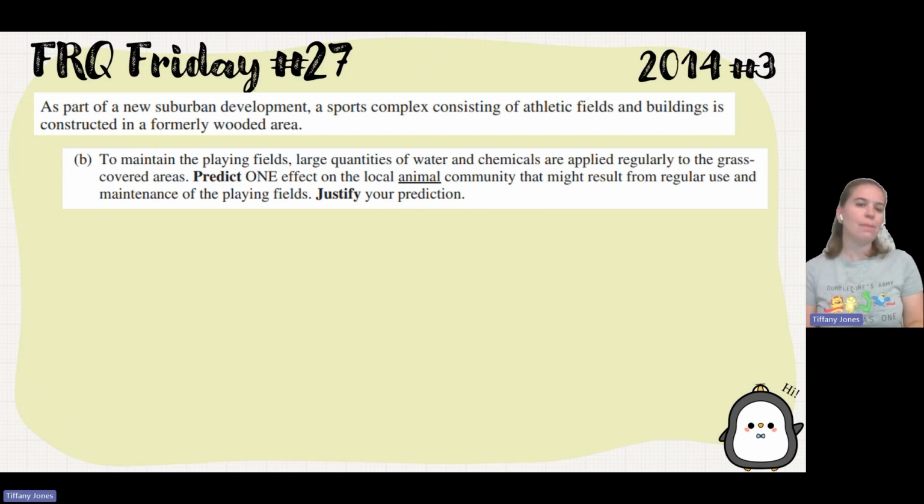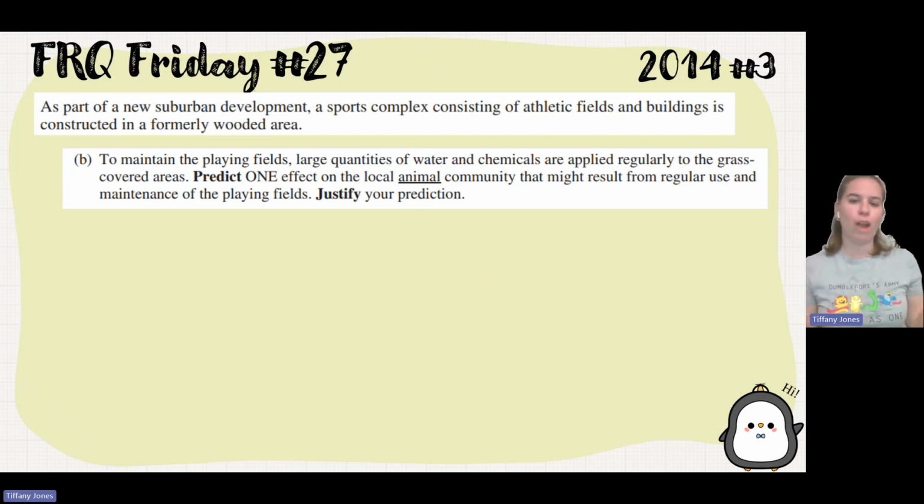Part B: to maintain the playing fields, large quantities of water and chemicals were applied regularly to the grass-covered area. Predict one effect on the local animal community that might result from regular use and maintenance of the playing fields. Justify your prediction. And so what we see is we're adding all these chemicals to the water.